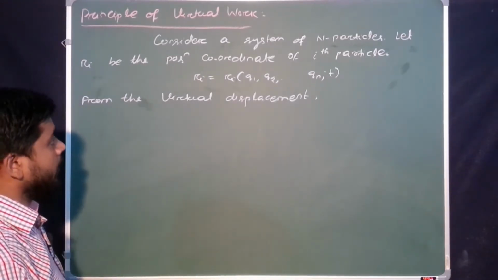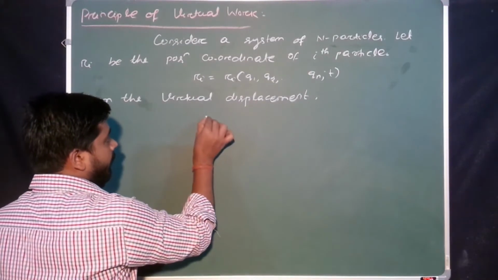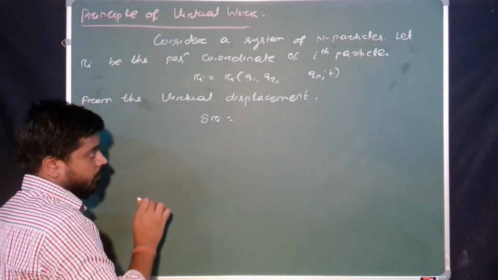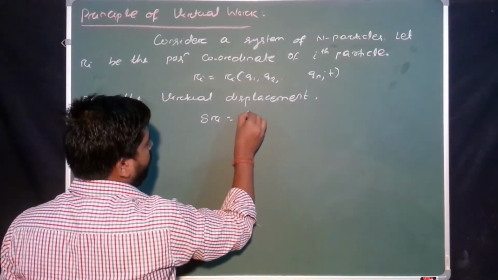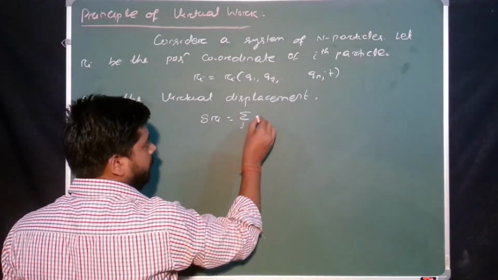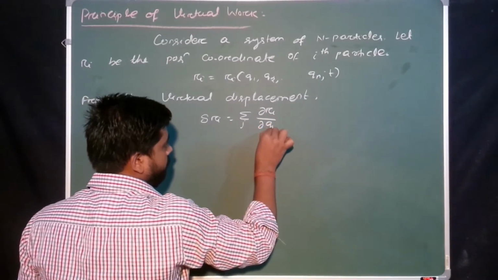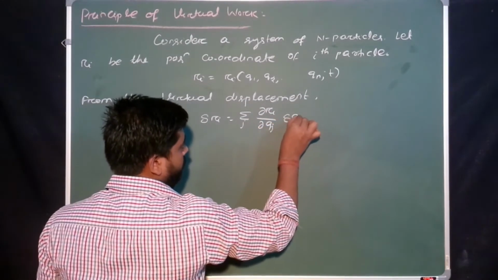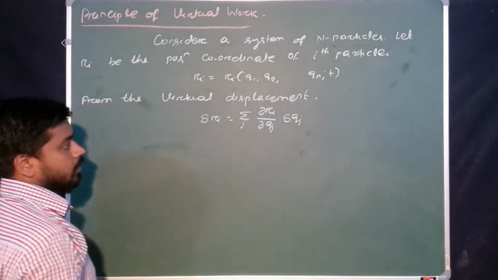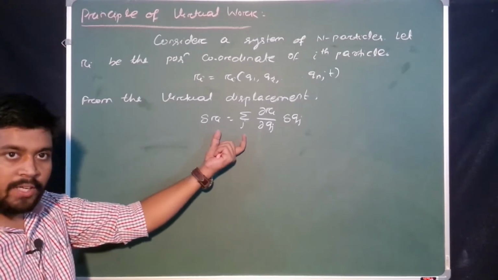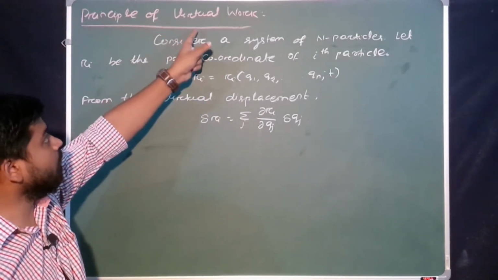In virtual displacement we got delta Ri. If delta Ri is the virtual displacement, then delta Ri is equal to the sum over j of the partial derivative of Ri with respect to qj times delta qj. Just see here what we got, the virtual displacement, but we have to find the principle of virtual work.